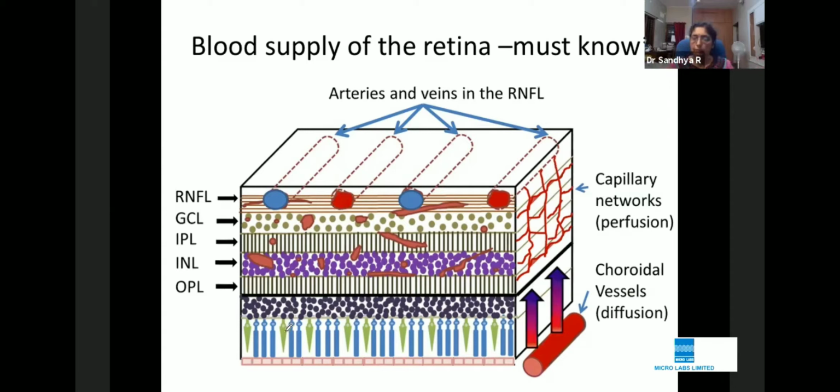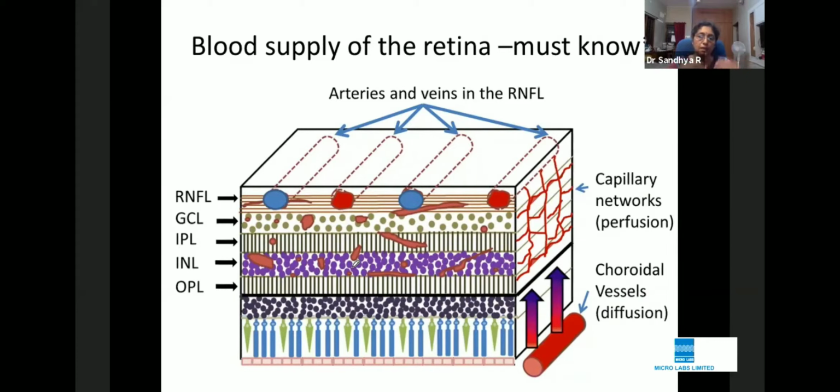Now, what if there is a hemorrhage in the nerve fiber layer? How will that look? You saw in that case, and I'll be putting up the slide again, that there were hemorrhages in various layers. If you know the configuration of each layer, you will be able to explain why the hemorrhage is in that particular shape. A hemorrhage in the nerve fiber layer is going to be flame-shaped.